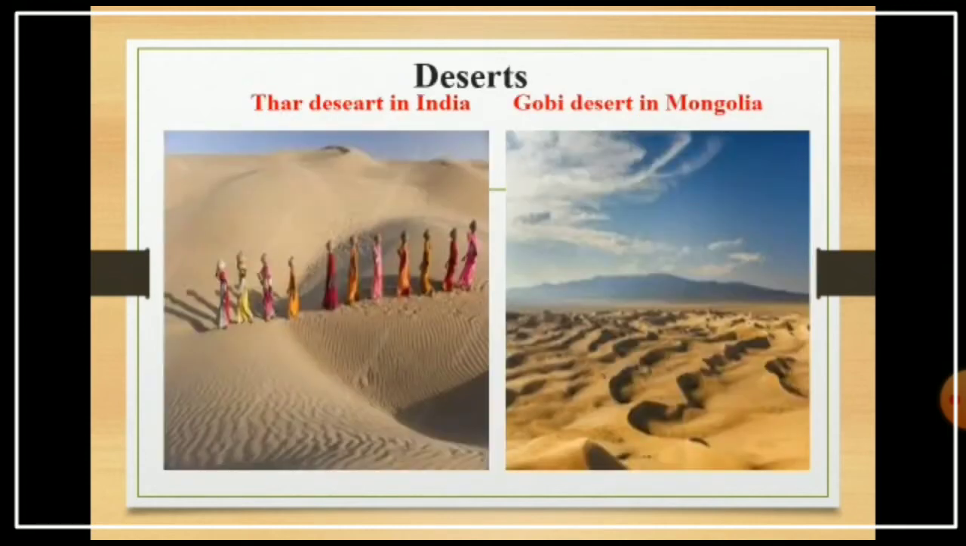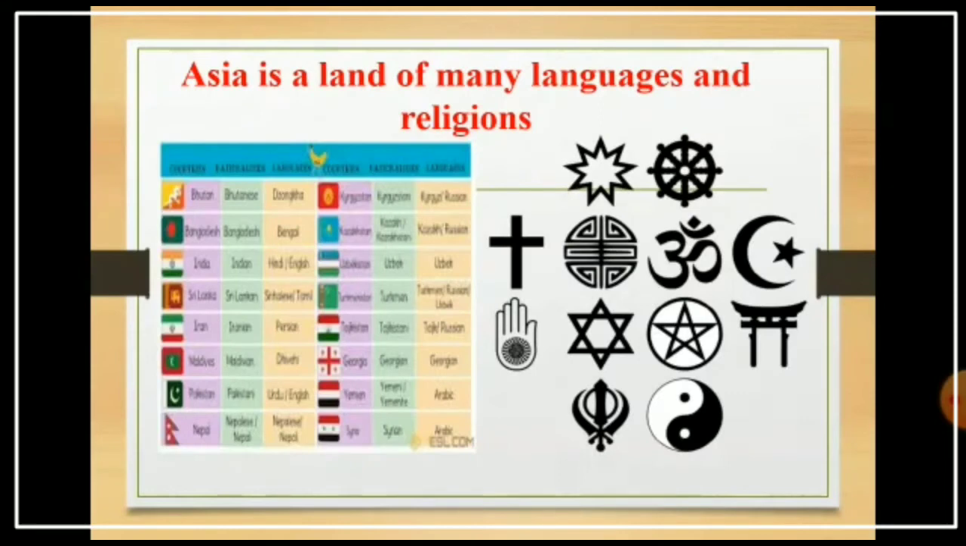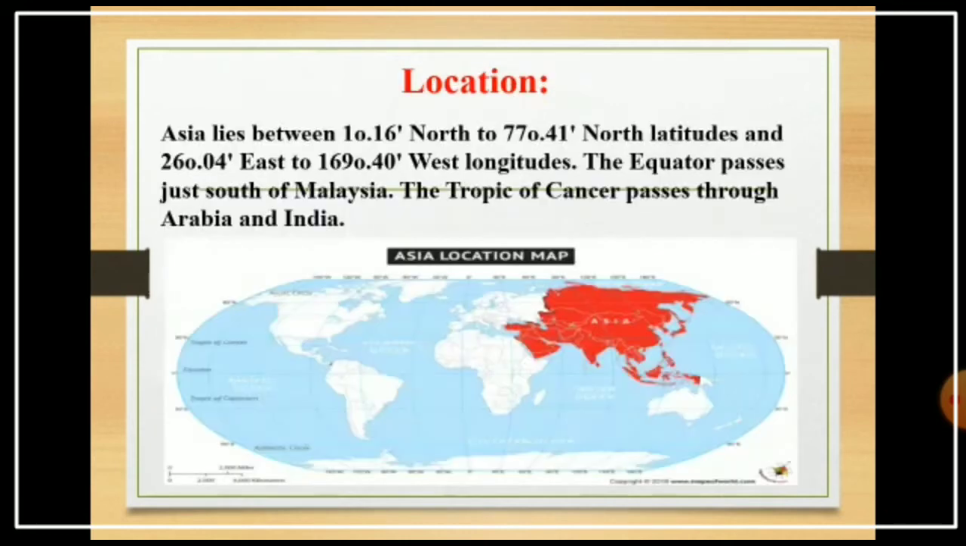The Thar desert in India is the biggest desert in India, and also the Gobi desert in Mongolia or Central Asia. Asia is also a land of many languages and religions. As you know, dear students, in the beginning we called Asia a land of contrasts. It is a home for Hindus, Muslims, Christians, Sikhs. So all the religions and languages are found in the Asia continent.